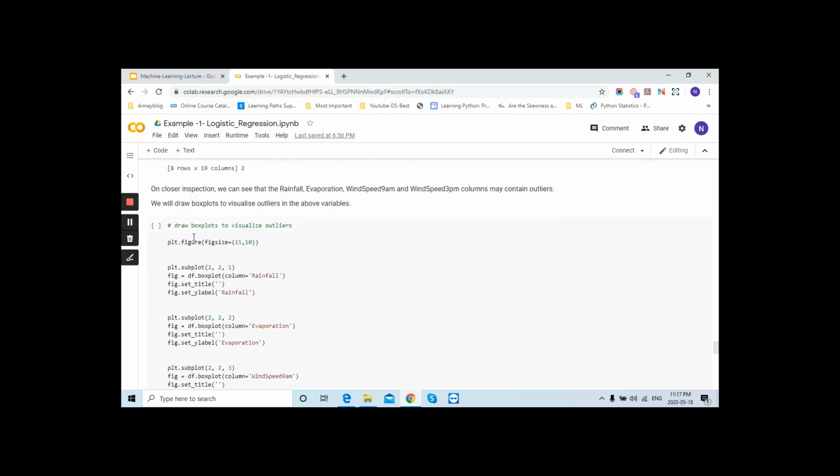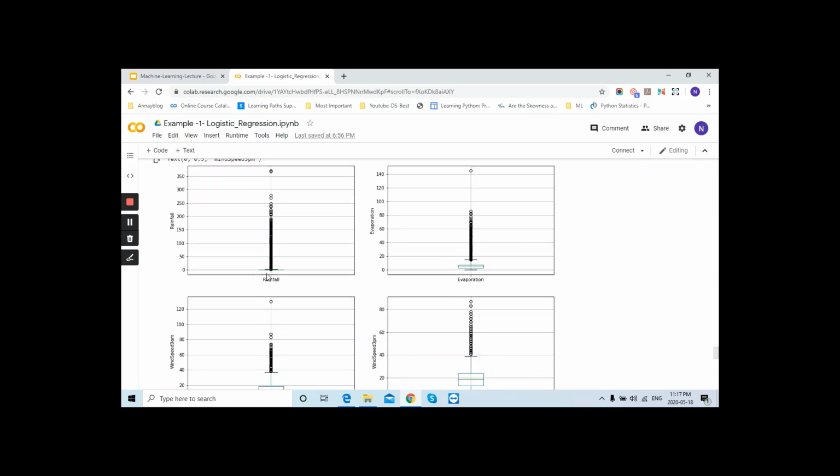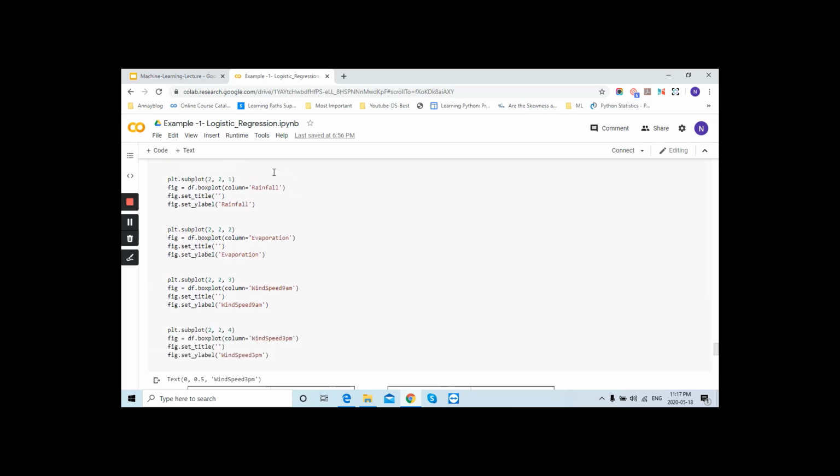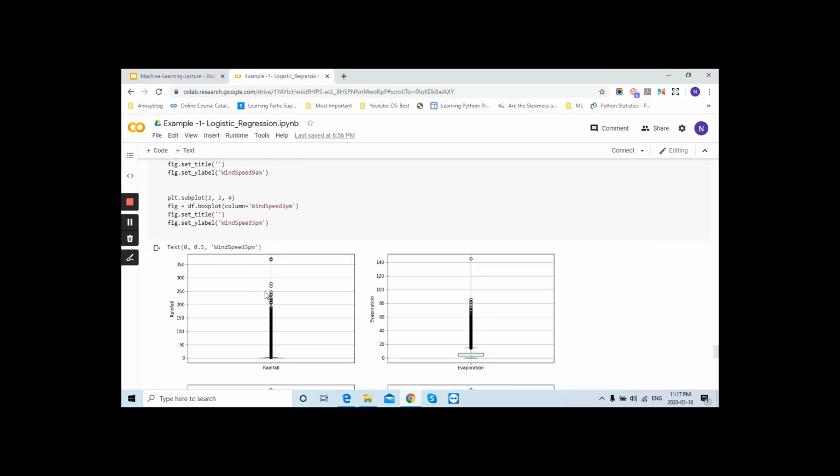So we will draw the box plot to visualize it like this one. Now you can see rainfall. So this is your interquartile range. This is the maximum one, which is near 371, which was showing here, this one. And if you see, this is the interquartile range, it would start from here. Okay, because right now it's not showing the box plot because the value of the outliers is very high.